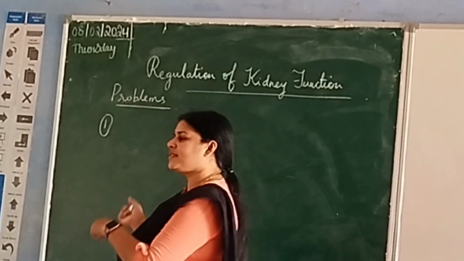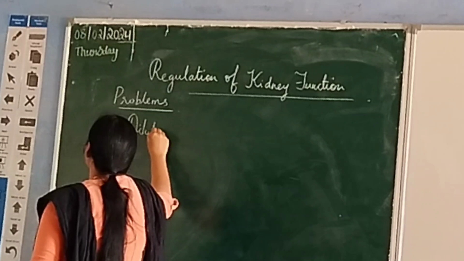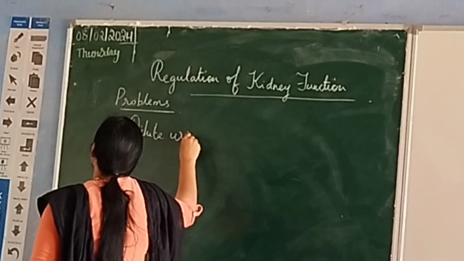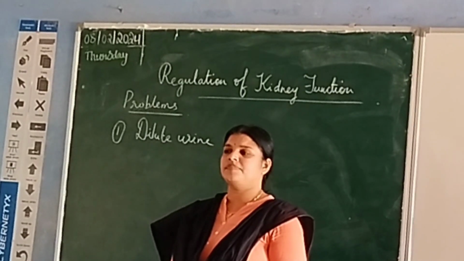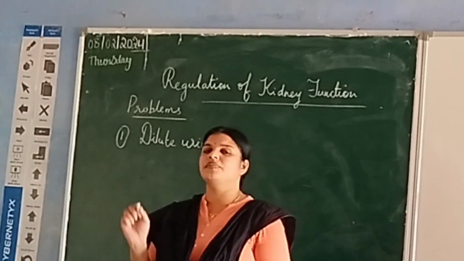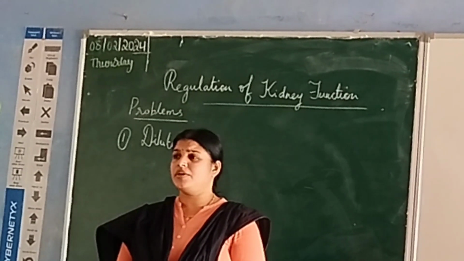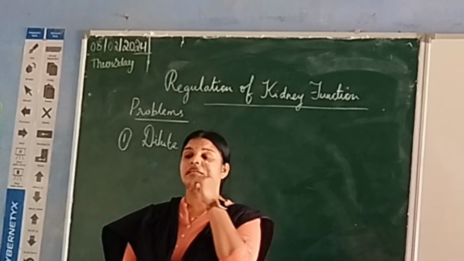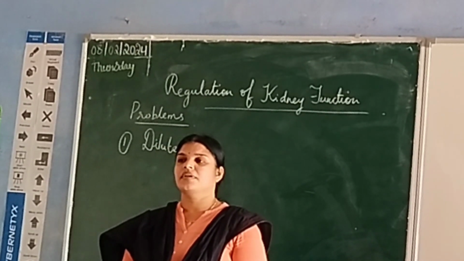So the problem you write first. What is the problem? Dilute urine. What will happen if so much dilute urine is going? Dehydration. It could also lead to what disease? So much dilute urine is going because of some problem with the ADH. You get dehydrated, but you get one disease if this ADH is not working.